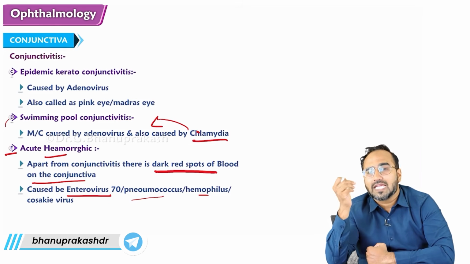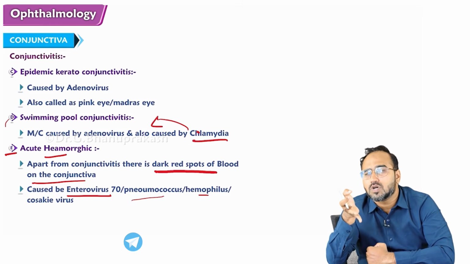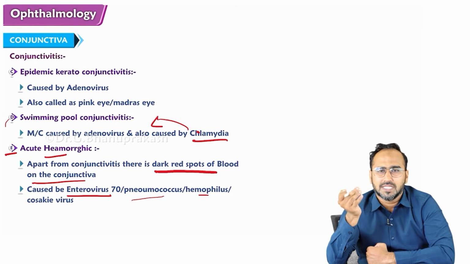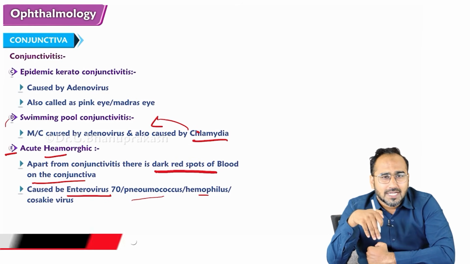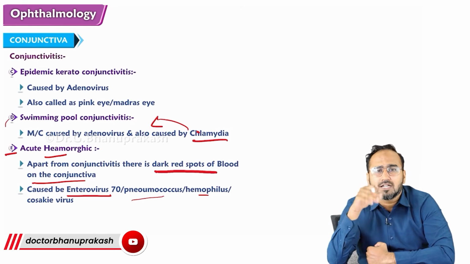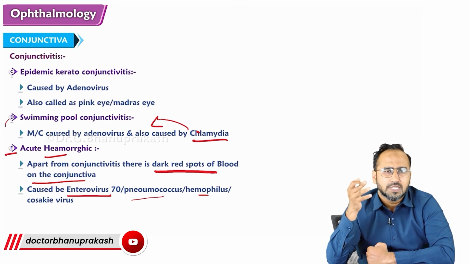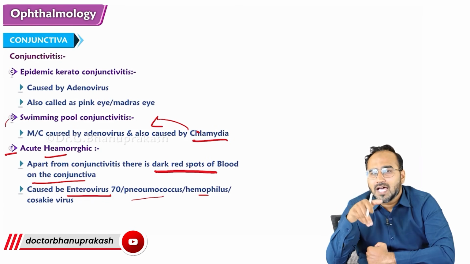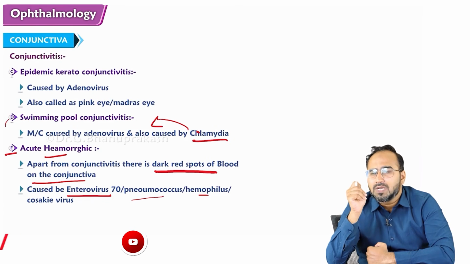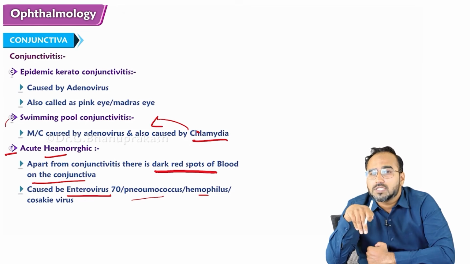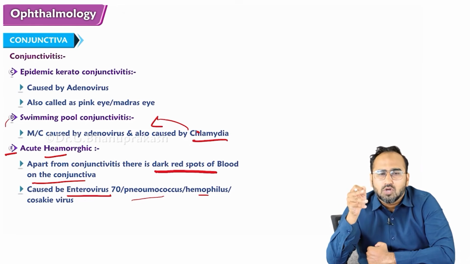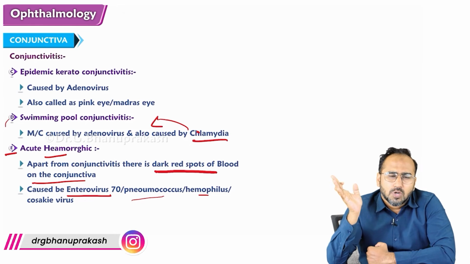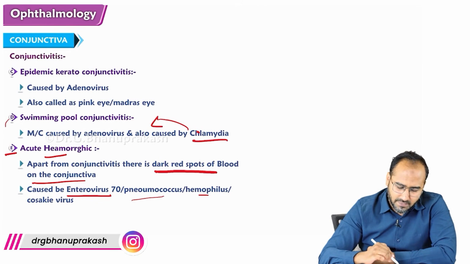Then there is epidemic keratoconjunctivitis, which is caused by adenovirus, also called Madras eye or pink eye. Chlamydial conjunctivitis, again adenovirus, but the other common organism is what? Chlamydia. Okay? Swimming pool conjunctivitis is caused by chlamydia. Last is acute hemorrhagic conjunctivitis, which is caused by what organism? Enterovirus 70 or Coxsackie virus, right? So these are the forms of conjunctivitis.